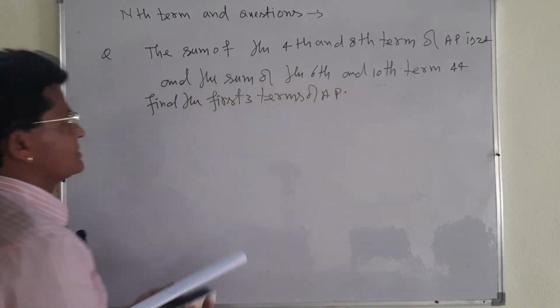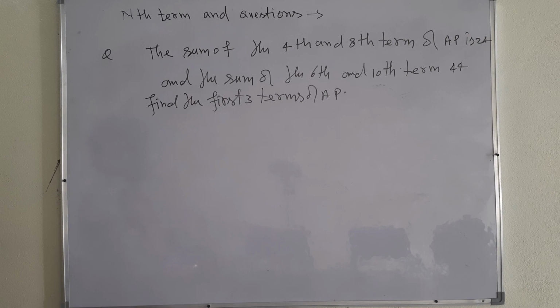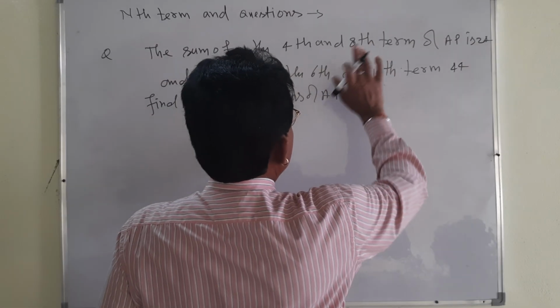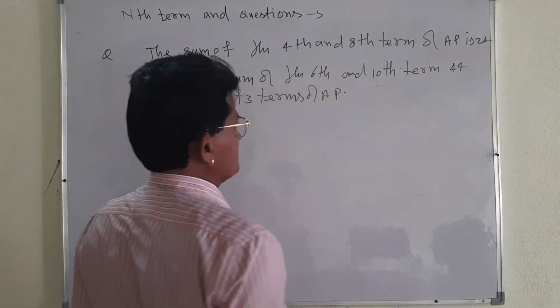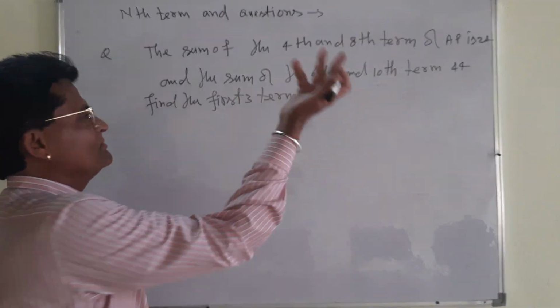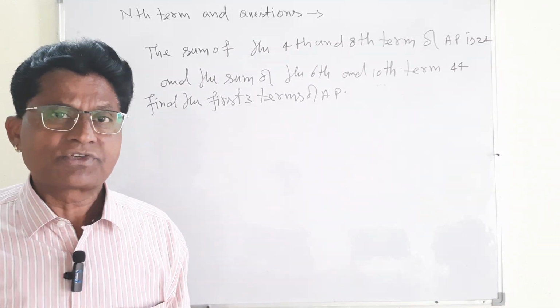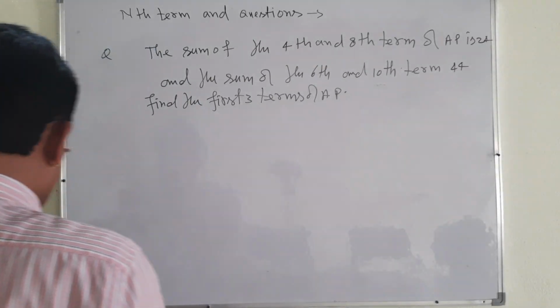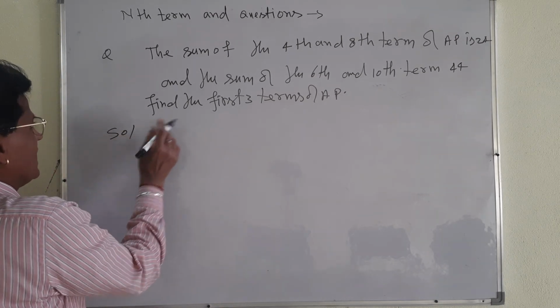Very important. You see how many questions are in one question, even though it is simple. Sum of the fourth and eighth terms, that is one question. Sum of the sixth and 10th terms, that is another question. Find three terms, that is the third question. There are three questions involved in one question. Let me take the solution in the simplest way.